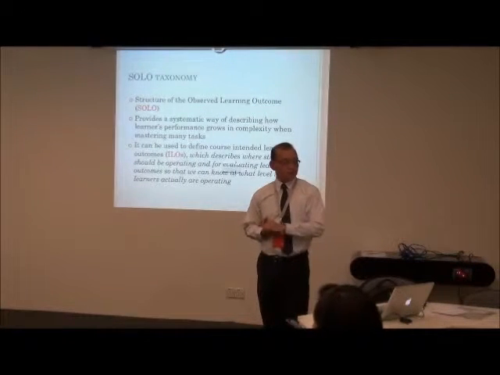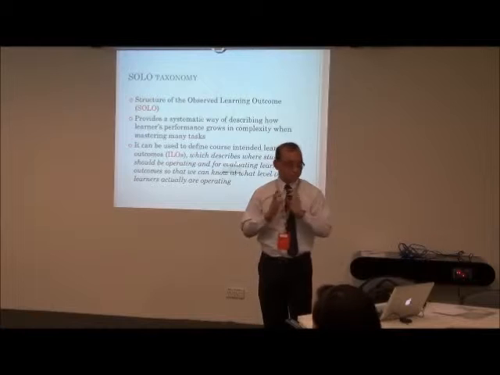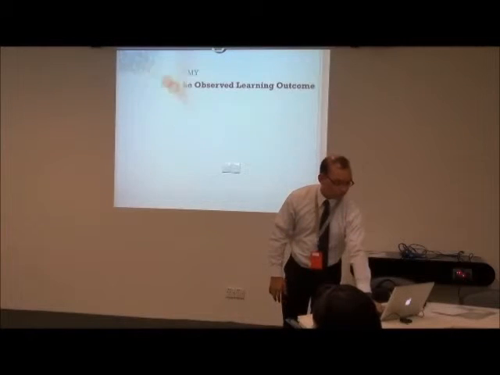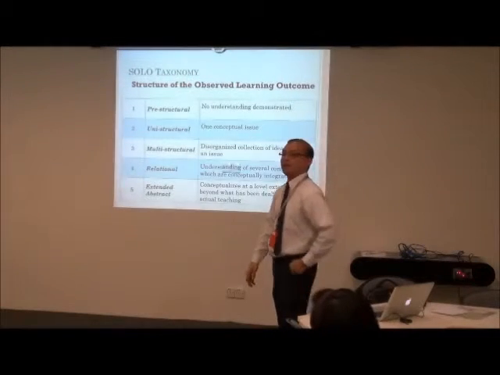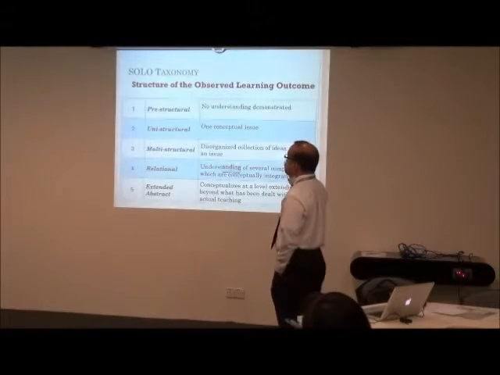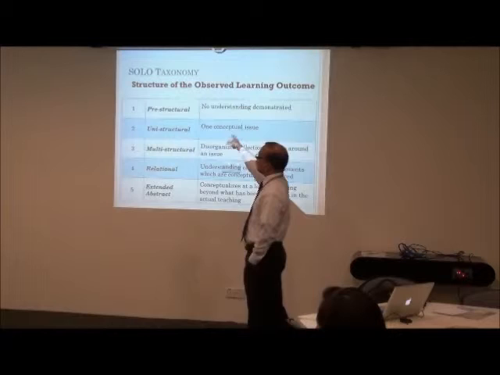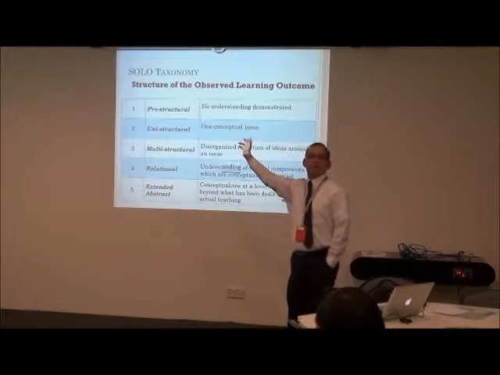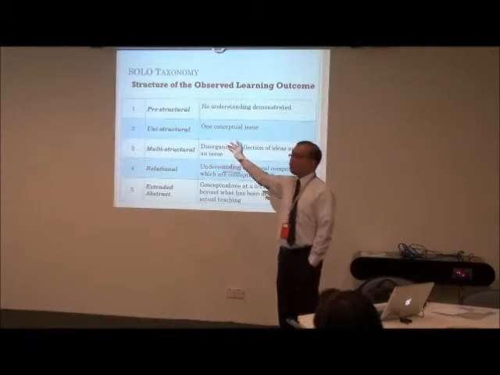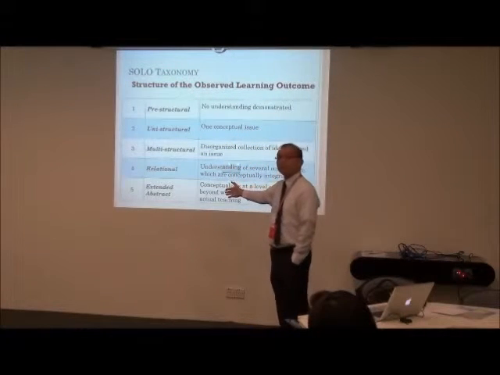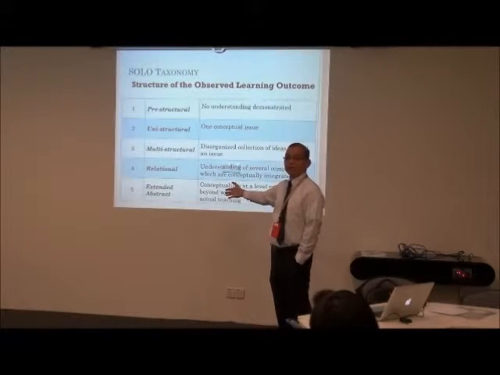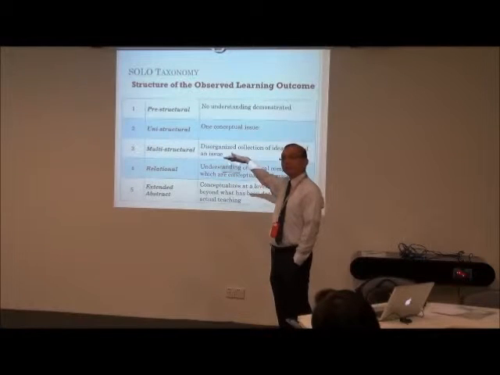Okay, it can be used to define the course intended learning outcome. What is the picture of this SOLO? It's like this. Okay? So we have the first level, which is no understanding at all, meaning they don't have the idea. And then they have to move on until the extended abstract. And these are the SOLO taxonomy levels of understanding.